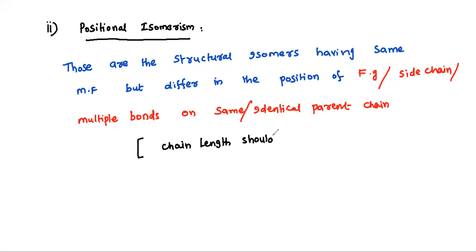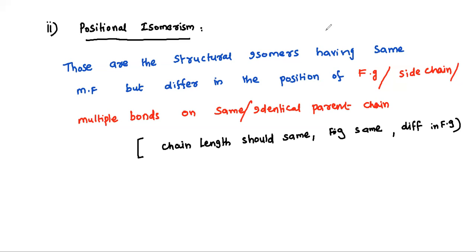Not only that, the functional group should be the same, or the side chain should be the same, or the multiple bond should be the same. And what should be different? Only the position should be different. That's all. The functional group position or the side chain position or the multiple bond position should differ. If that is happening, then we can say it is exhibiting positional isomerism.